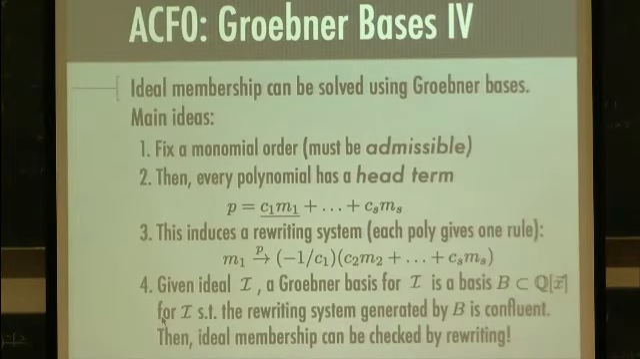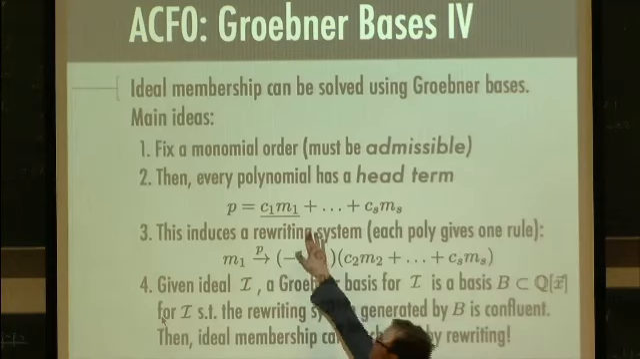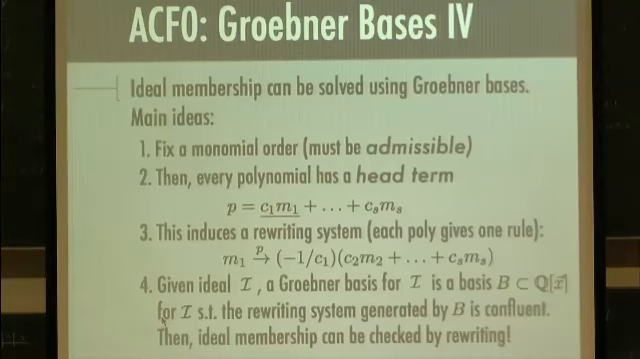We can fix an order on our monomials in our polynomial ring. So the order for our monomials is a total order, and it must be what's called admissible. This just means it has to respect multiplication in a natural way. Once we do this, every polynomial will have a head term. So this is the term that's maximal with respect to our ordering. I'll underline it. So this now induces a rewrite system.